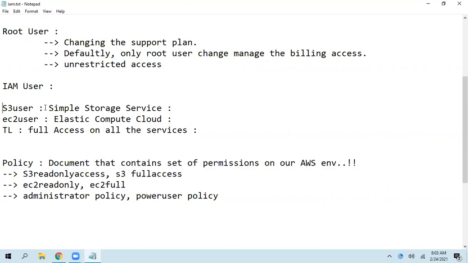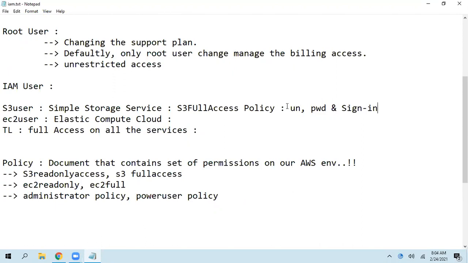So for this S3 user, allocate the S3 full access policy. Whenever you associate S3 full access, when this user logs in, again, how does he log in? He is going to get a dedicated username and password, and a sign-in URL.